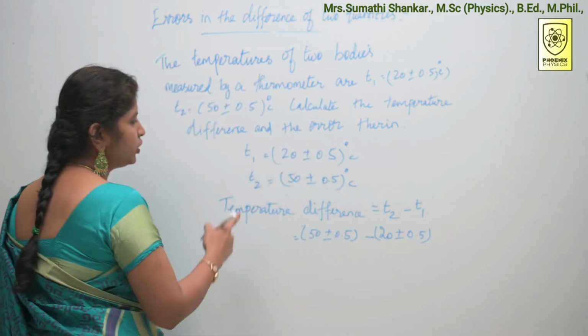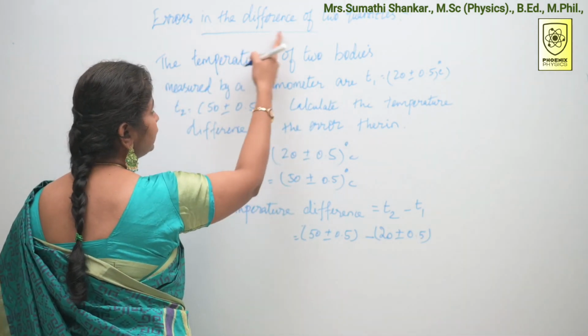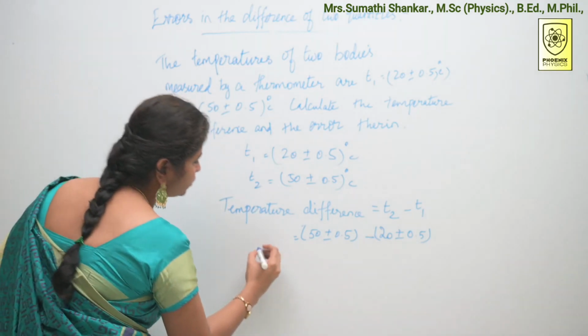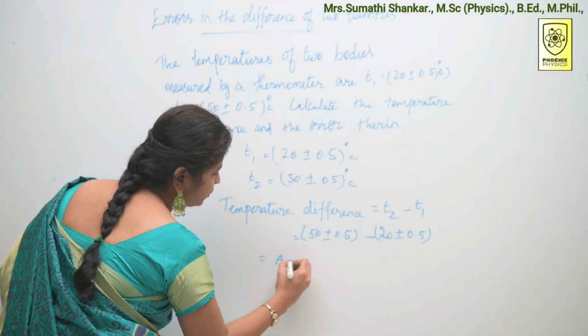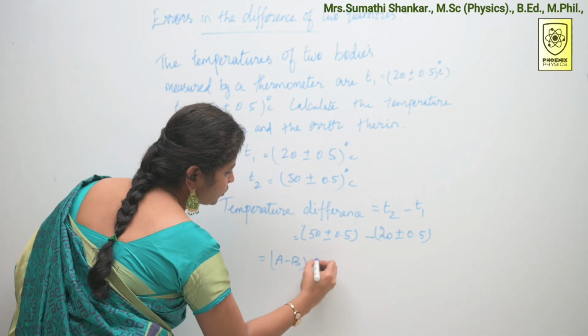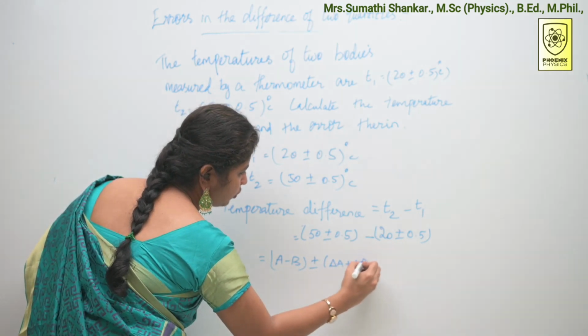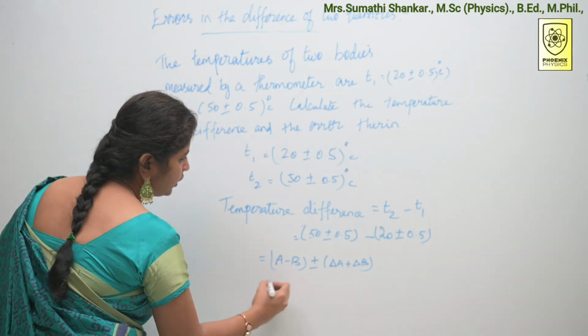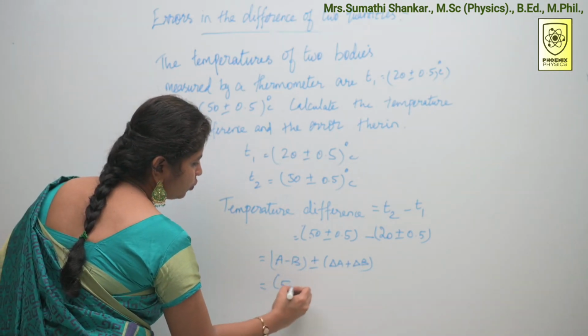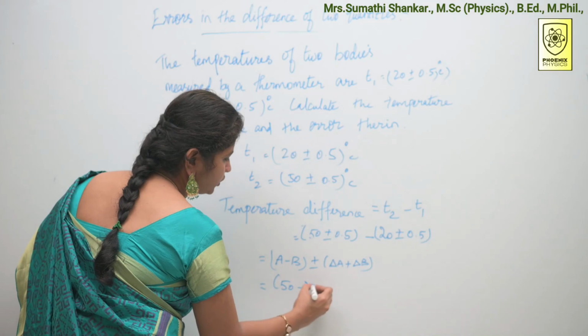So what is the formula for errors in the difference of two quantities? It means A minus B plus or minus delta A plus delta B. This is the format. Here what is our A? A is 50. What is our B? B is 20.